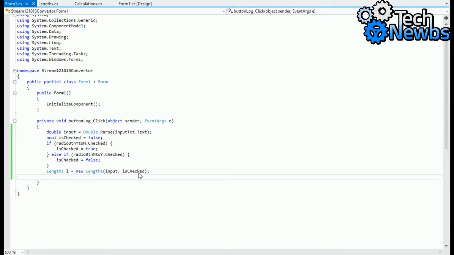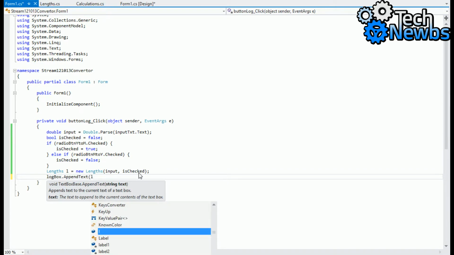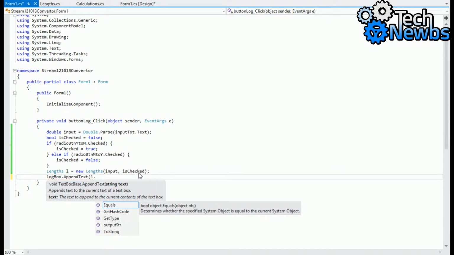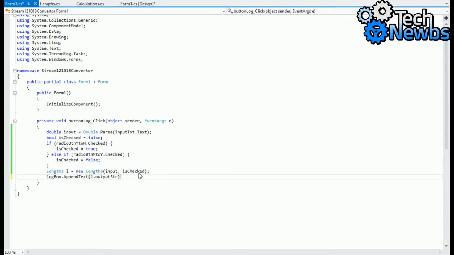Okay, so now log box, which is the rich text box, append text, new text, and then L dot output string plus n.